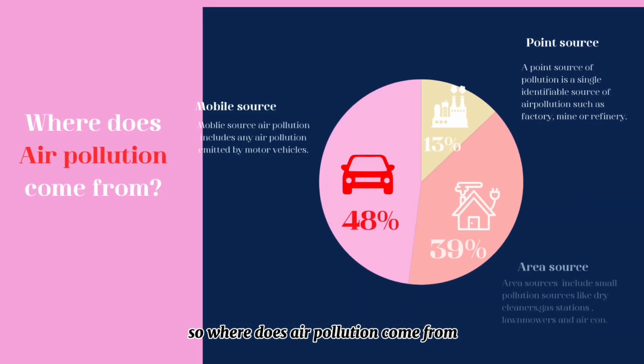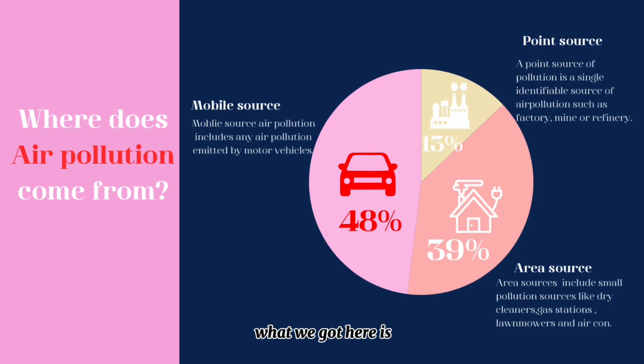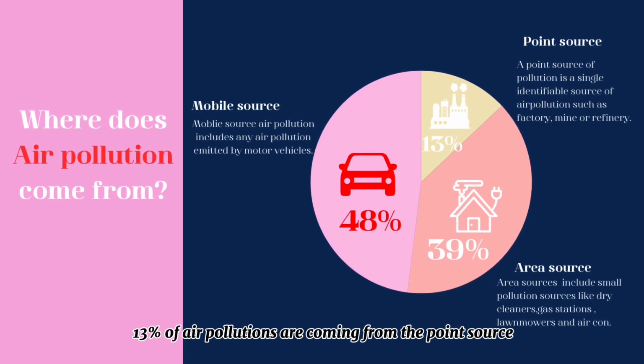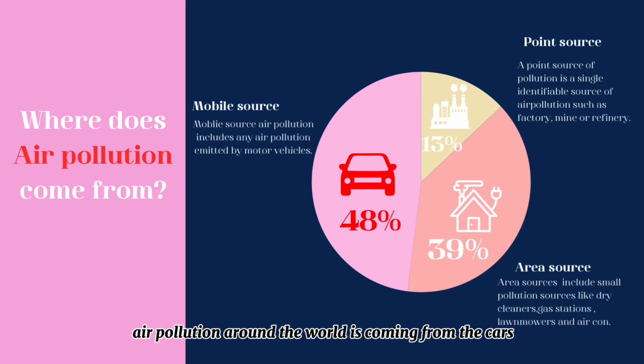So, where does air pollution come from? Air pollution may be due to several reasons. From the research, what we got here is 13% of air pollution comes from point sources, which are factories, mines, or refineries. Another 39% comes from area sources, including gas stations, aircon, and more. And most air pollution comes from mobile sources, at 48%, caused by motor vehicles. That means the main cause of air pollution around the world is cars.